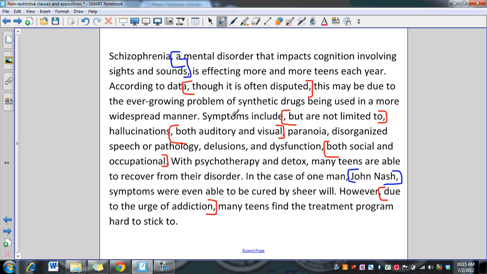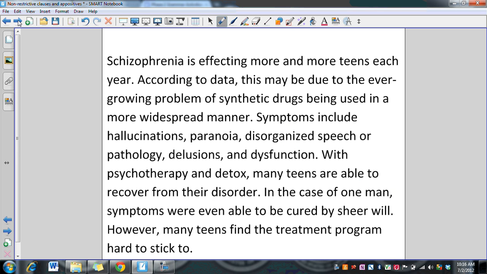So what you see here is all the red brackets are non-restrictives, and all the blue brackets are our appositives. And what we could do is go and remove all of those statements and they would still make sense. In fact, we've already done that, and this is what it looked like.